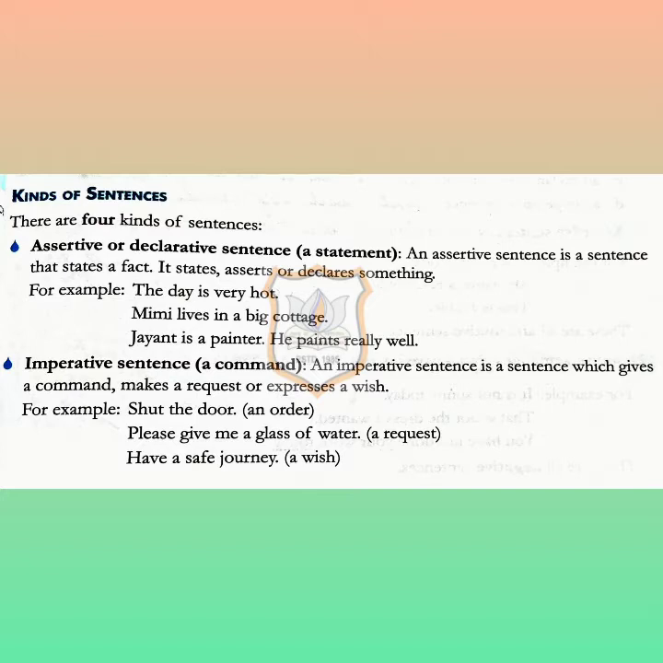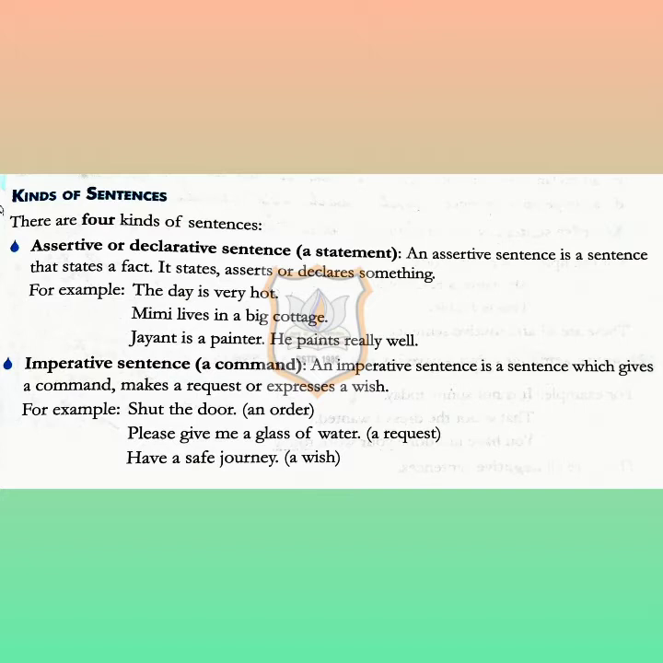The first one is the assertive or declarative sentence, that is a sentence which gives us a statement. An assertive sentence is a sentence that states a fact or a statement. It states, asserts, or declares something. For example, it is given here: The day is very hot. How is the day? The day is very hot. Mimi lives in a big cottage. Jayant is a painter. He paints very well. So the sentence that states some facts is known as an assertive or declarative sentence.